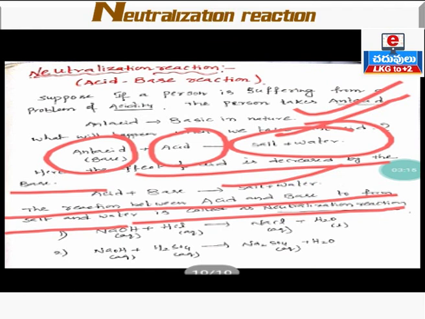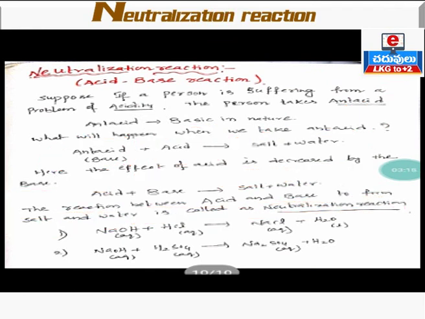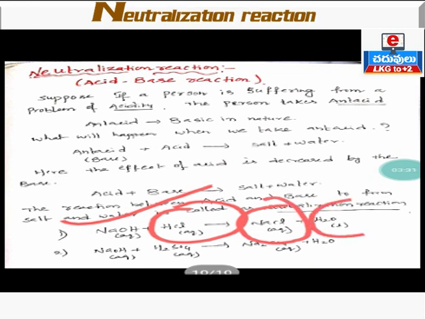Now let us take some examples in the form of chemical equations. I am taking sodium hydroxide, a base which is present in aqueous form. When it reacts with the acid hydrochloric acid, the salt NaCl and water H2O are formed.